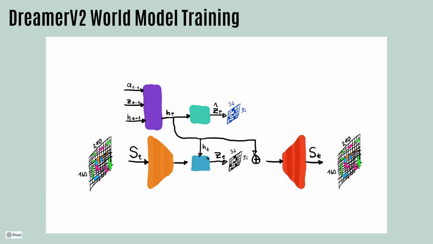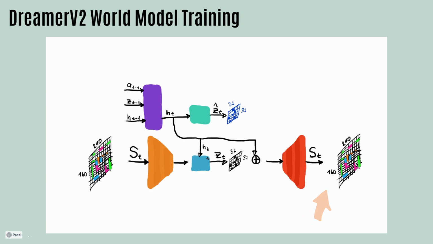You can see on the left side of the purple network it's H from the previous time step that's coming from the left, but it's actually identical to what the network outputs to the right, just one time step earlier. The state gets first compressed with the autoencoder. Then another small network combines the compressed state with the memory of the agent and outputs these 32 categorical variables that I told you about a moment ago. These categoricals are then concatenated with the memory, so the memory is just appended to them, so the decoder network can use both the categoricals and its memory to reconstruct the image.